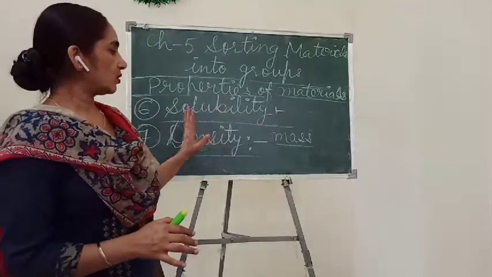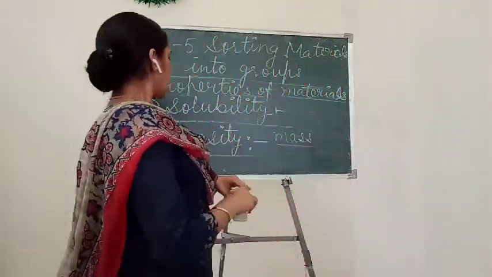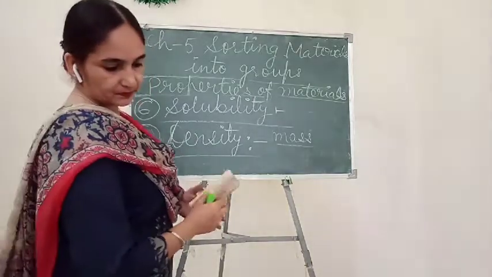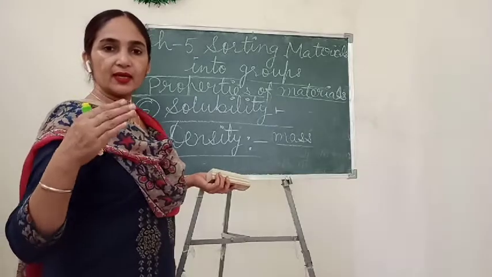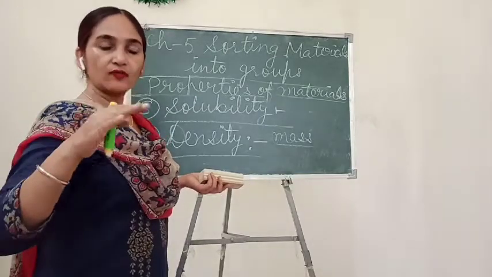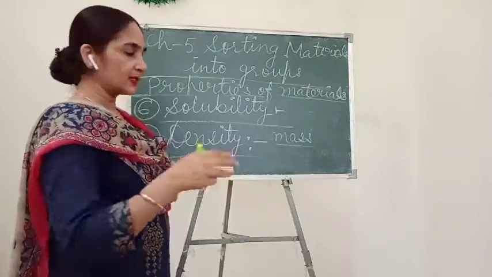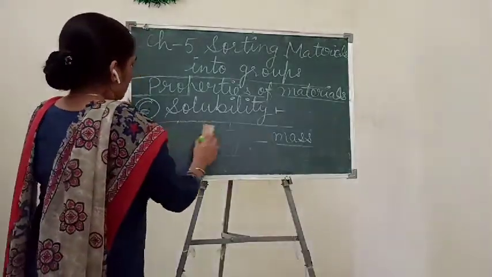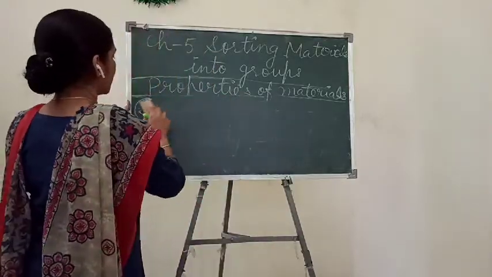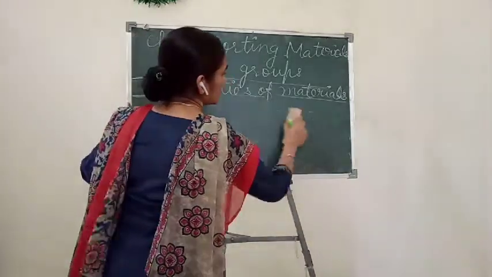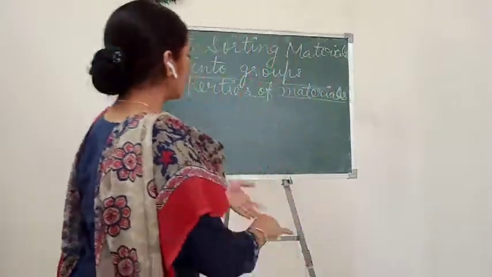So this is also one of the main important properties of materials. So children, after density, on the basis of this we can see which material can float on the surface of water or which can sink. Sink means डूब जाना, which can sink at the bottom of the water. So these are the 7 properties we have studied. On the basis of these, we can easily separate out materials into different groups.